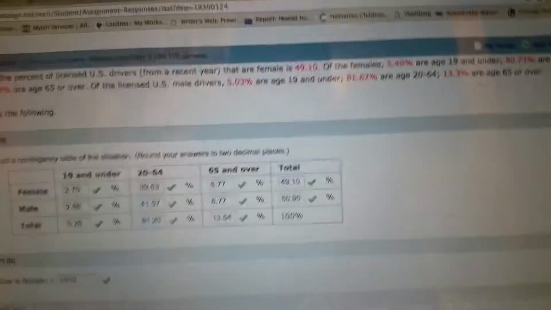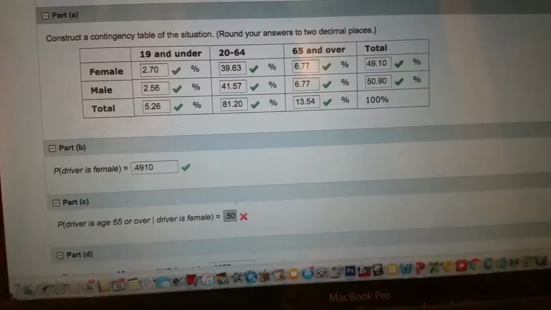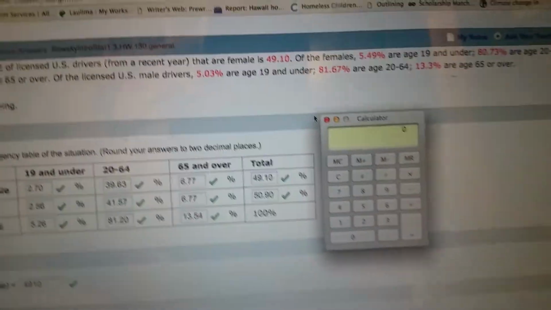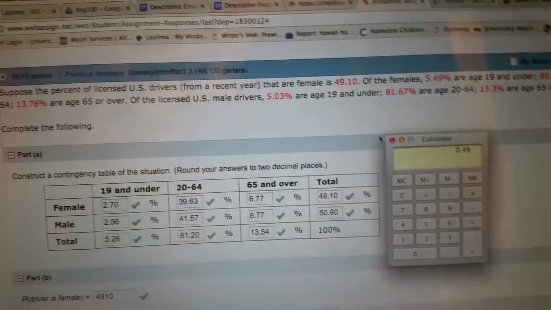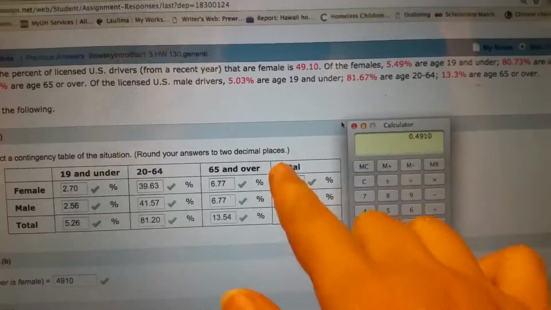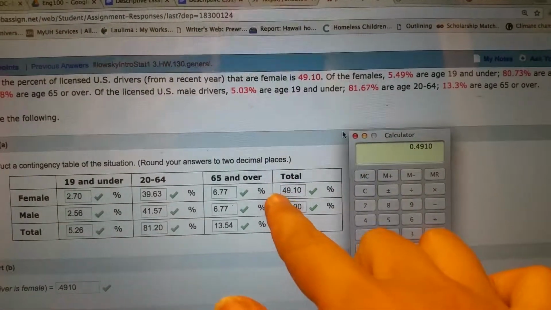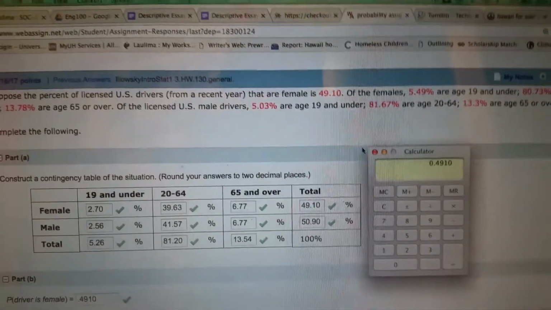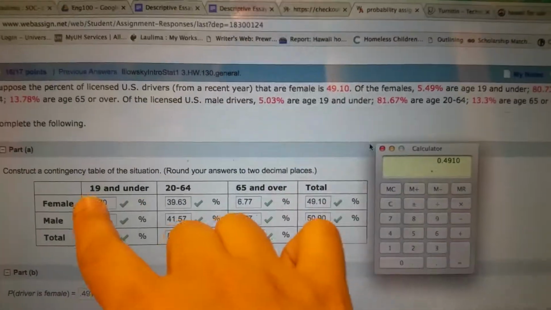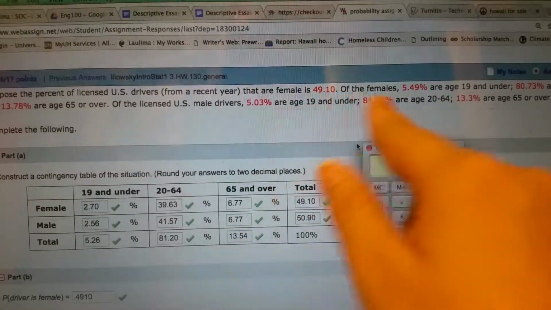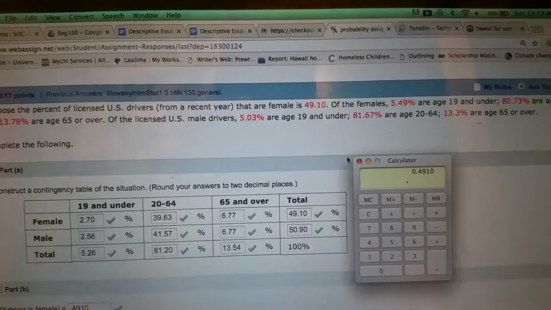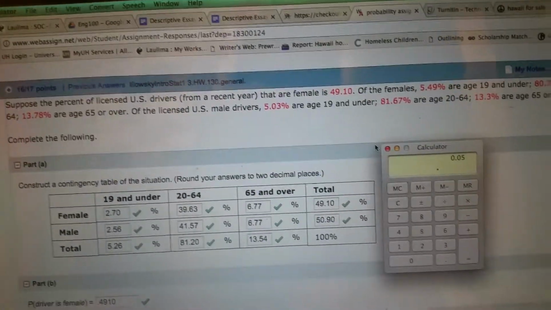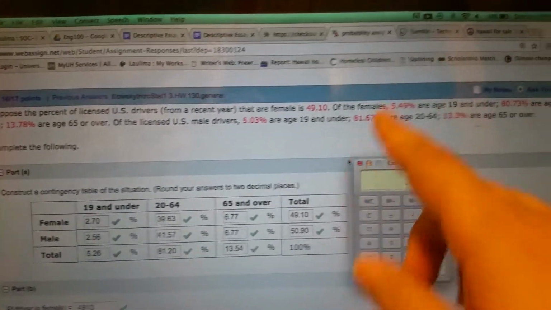Okay, so the way I do it is I take the 0.49, moving the decimal over 2 times to turn a percentage into a decimal, times, if I take the 5, so move that over, it'd be 0.0549, right?